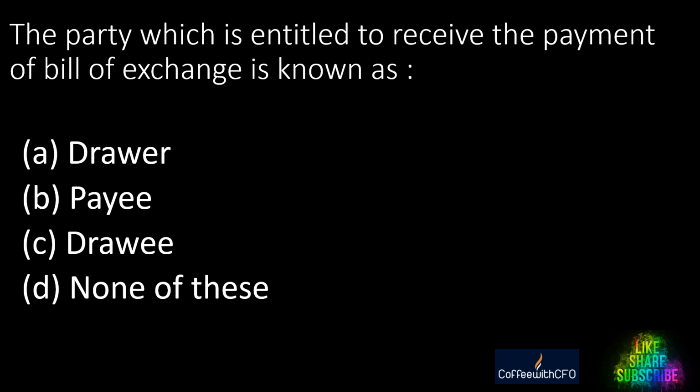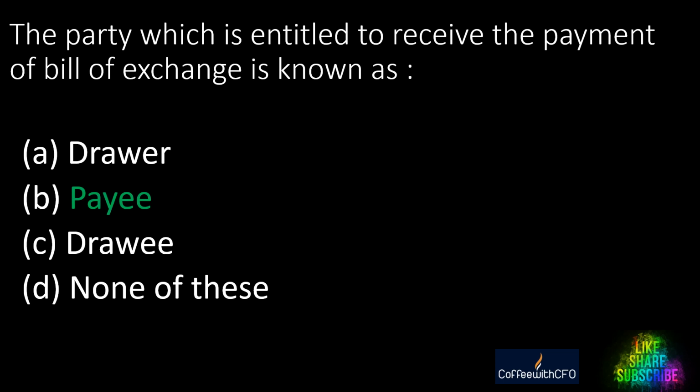Next question. The party which is entitled to receive the payment of a bill of exchange is known as: A. Drawer, B. Payee, C. Drawee, D. None of these. Who receives the payment of a bill of exchange? Think. A. Drawer, B. Payee, C. Drawee, D. None of these. And the answer is payee.